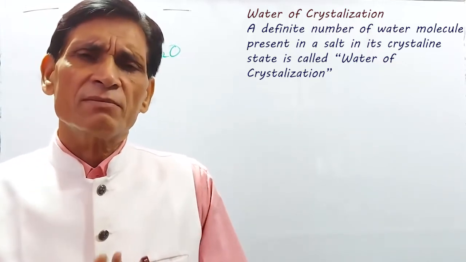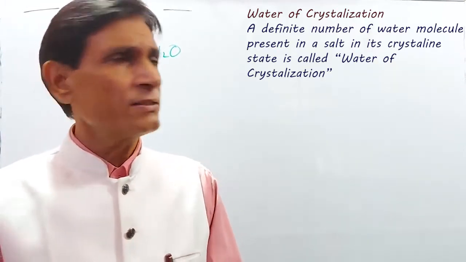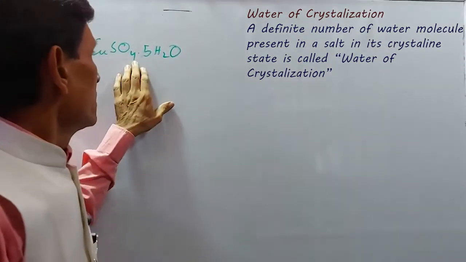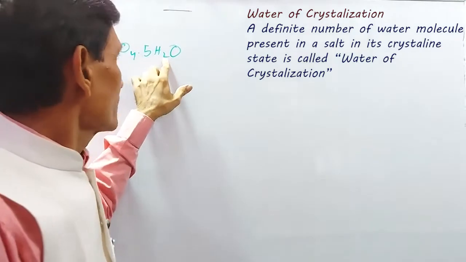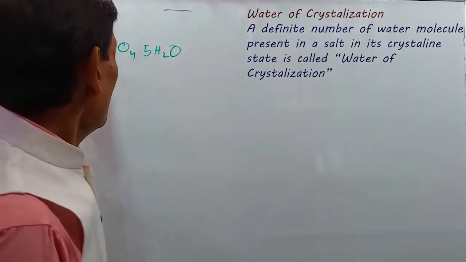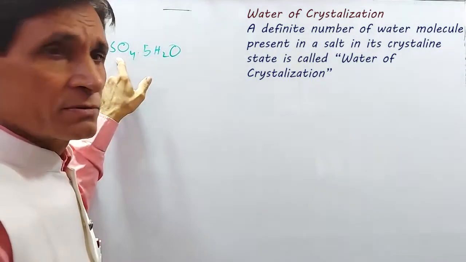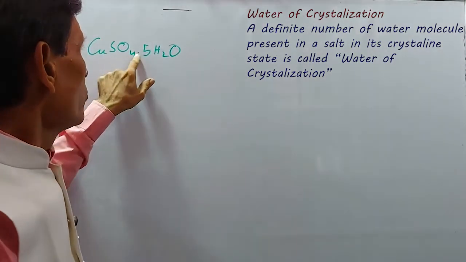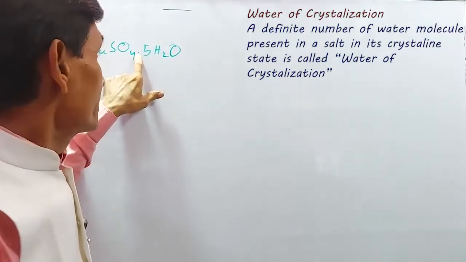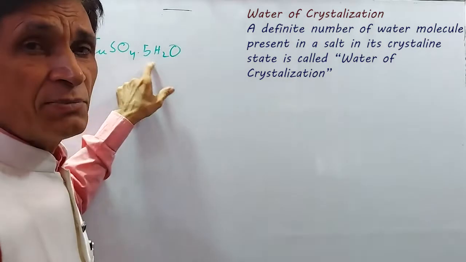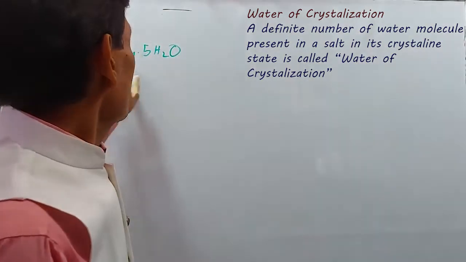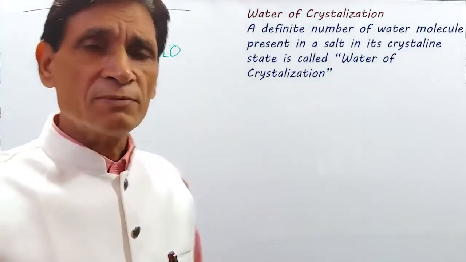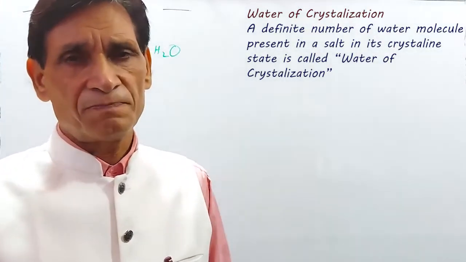In another way you can say, the fixed or definite number of water molecules associated with the compound with the help of loose chemical combination, this part is called water of crystallization.